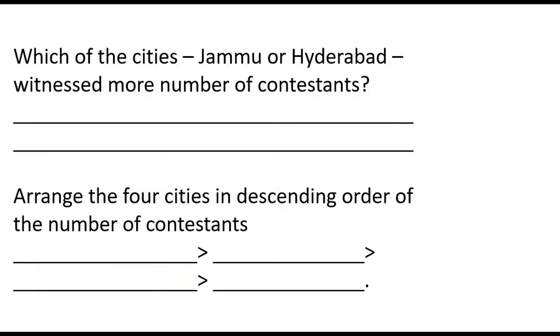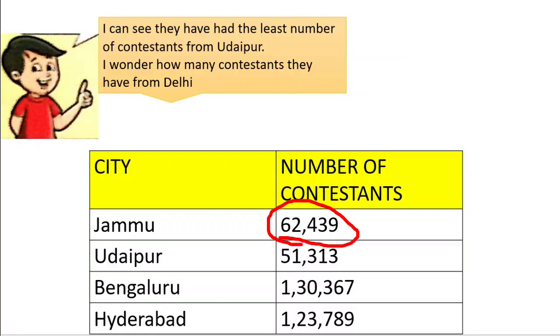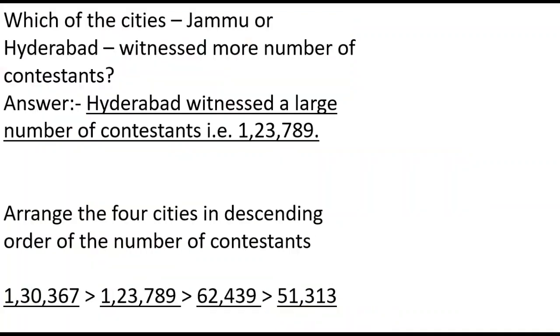Let's solve the 2 questions with the help of the table. Which of the cities, Jammu or Hyderabad, witnessed more contestants? From Jammu, there are 62,439 contestants, and from Hyderabad, 1,23,789 contestants.